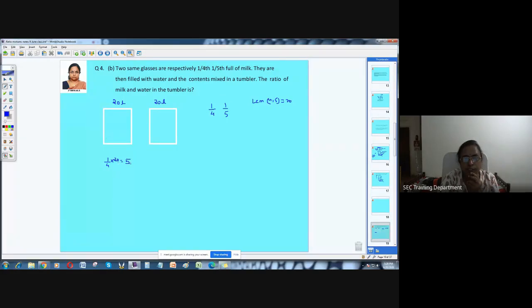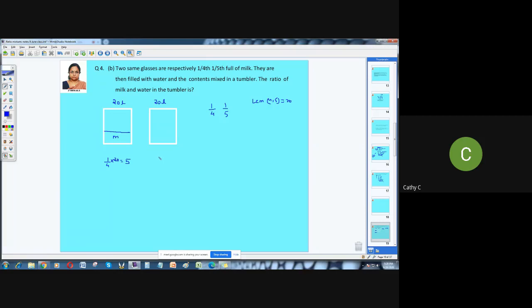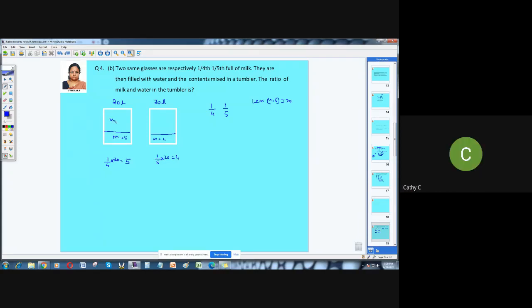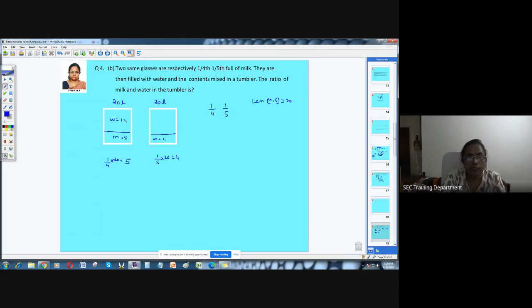So 1/4 of 20 is 5. So here you have 5 liters of milk in this. How about in the second one? 1/5 of 20, how much is it? 4 liters. So 4 liters of milk in this. Okay. So you have 5 liters here. In this, the milk is 4 liters. How about the balance? What is this balance? 15 liters of water. And in this? 16 liters.